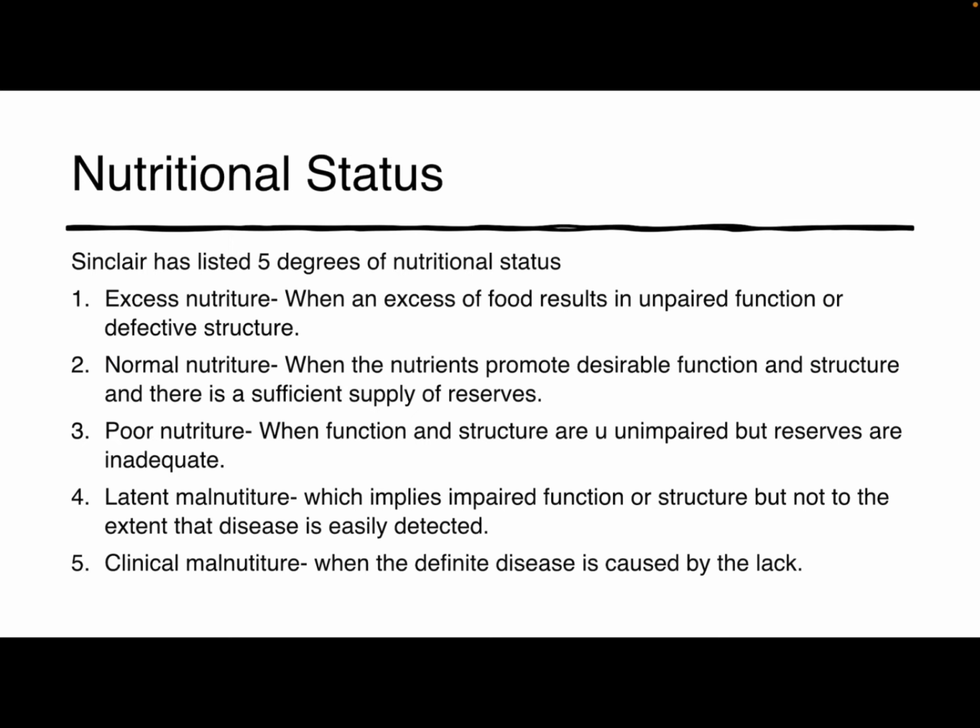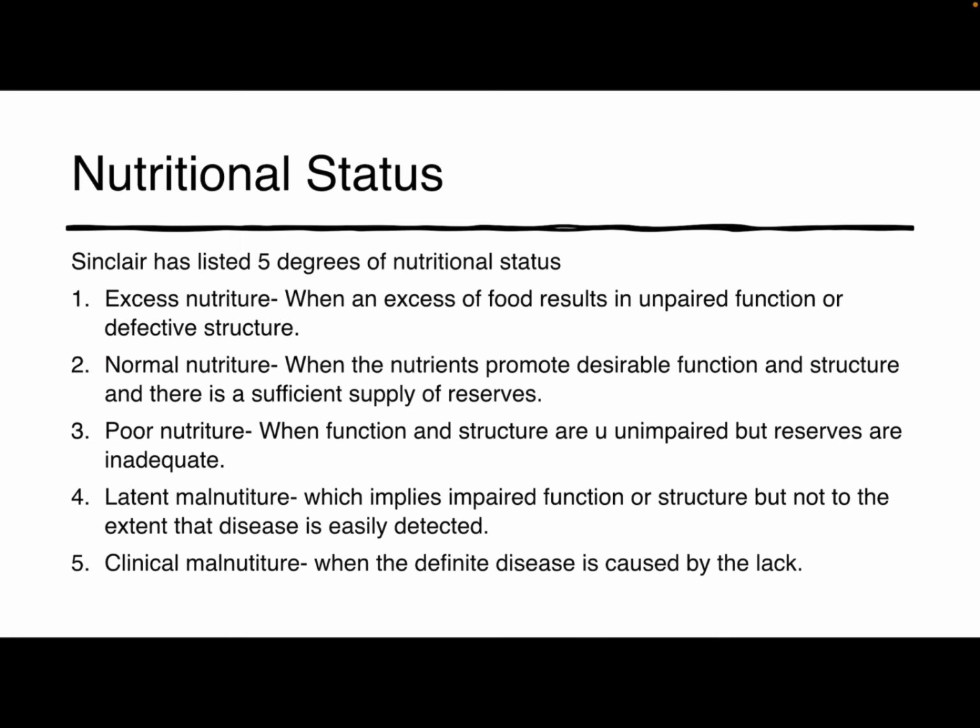Then poor nutriture indicates when the function and the structure are unimpaired but reserves are inadequate. So it indicates the reserves are inadequate but there is no change in the function and the structure.